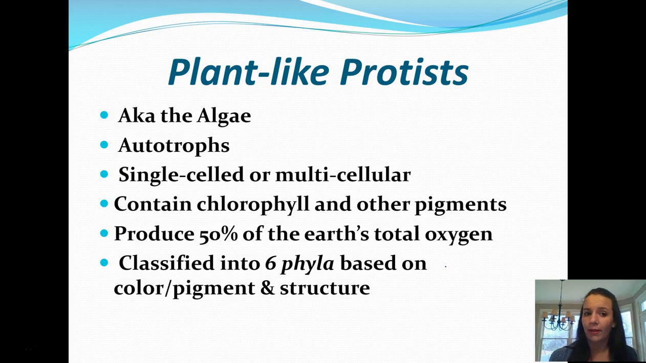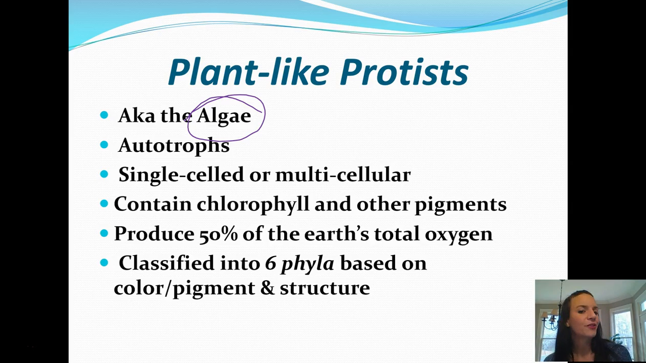Next up, the plant-like protists. So these are referred to as the algae. So the animal protists are the protozoans. The plant-like protists are typically referred to as the algae. They are autotrophs, so they make their own food. They can be single-celled or multi-celled, and they contain chlorophyll and other pigments. You'll see examples of these protists that are not green, so they have to have those other pigments in them.